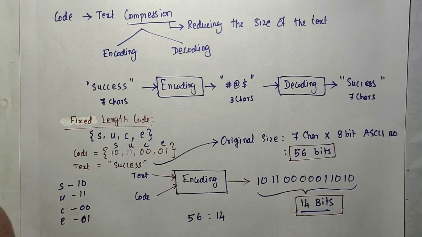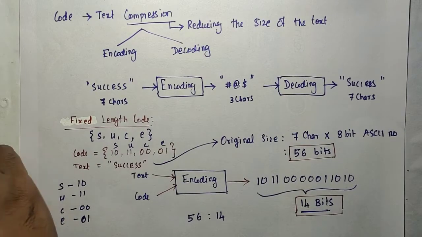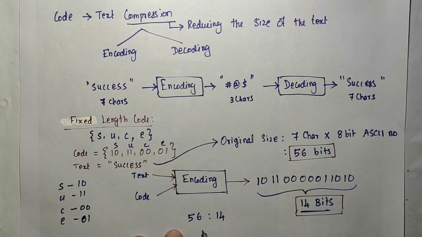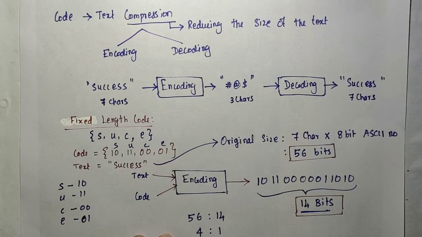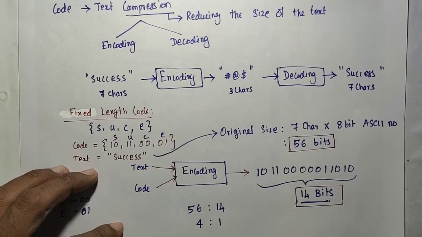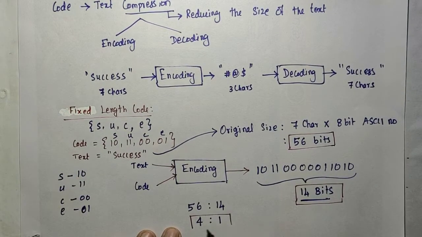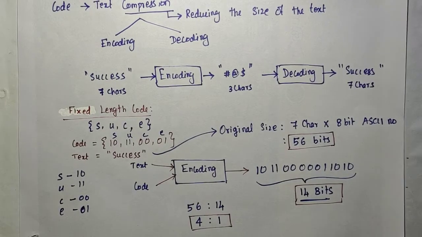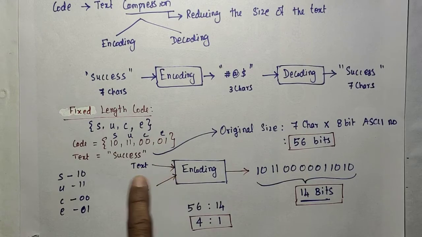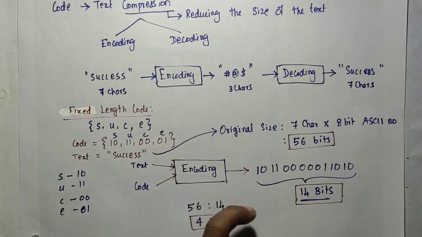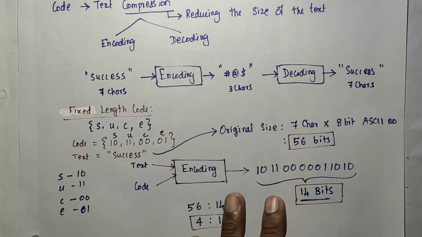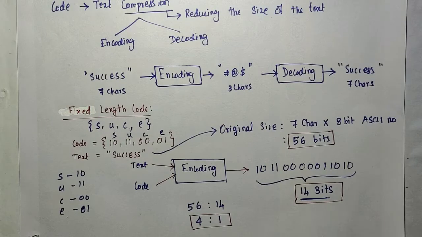So nearly 4:1. The compression ratio is equivalent to 4:1. So this is the compression ratio we obtained. 56 bits will be represented in terms of 14 bits. So for that encoding, if you are using the fixed length code, there is no need to bother about anything, whether it is a prefix or not, like that.